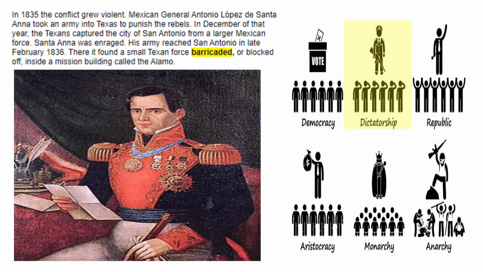Question number 8. Who was the Mexican dictator who tried to put an end to the Texas rebellion? That would be Mexican General Antonio Lopez de Santa Anna. Question 9. What is the name of the famous mission that the small Texas force was located at that time? It's called the Alamo.